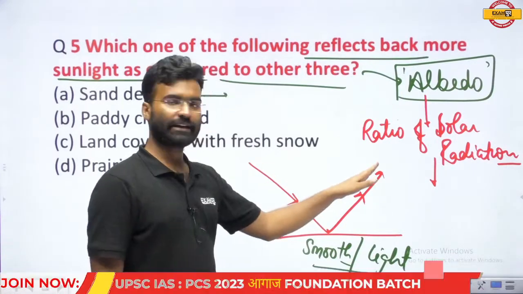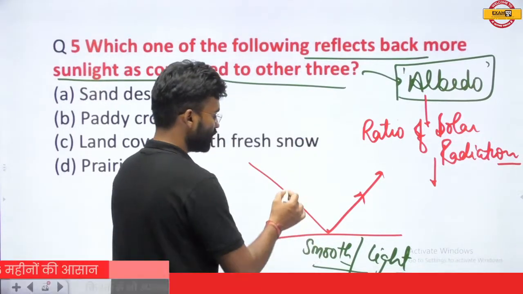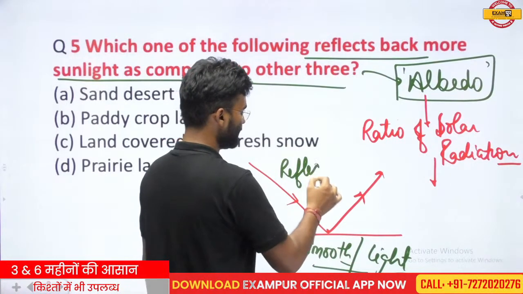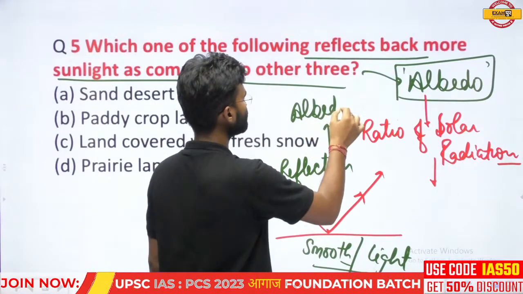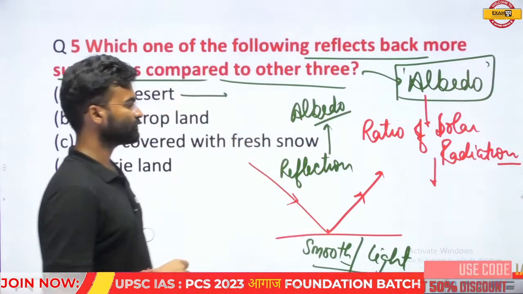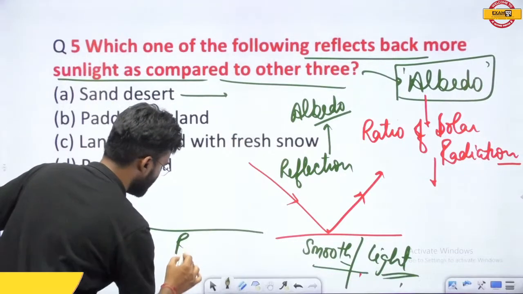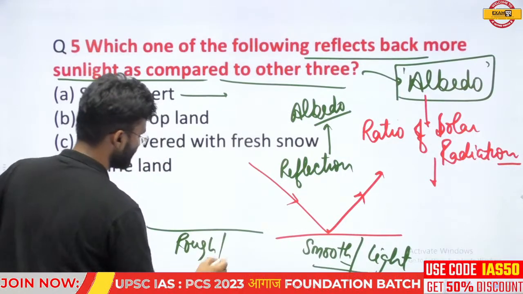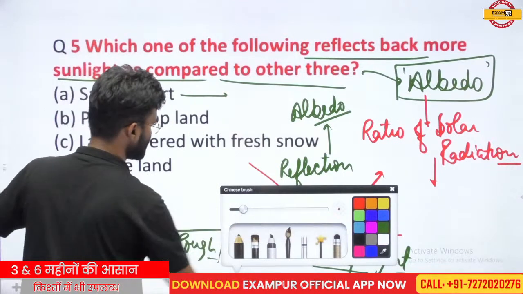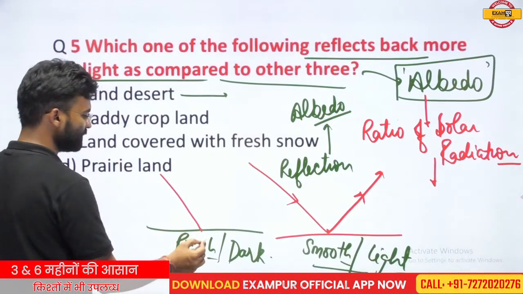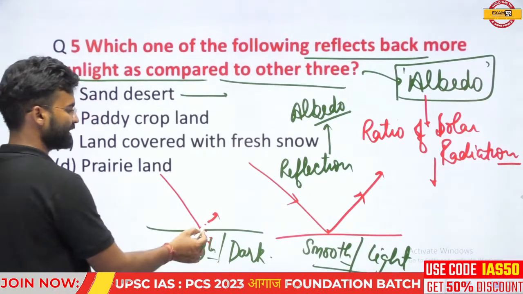If the maximum reflection rate is found, that means the albedo will be high. If the reflection rate is high, the albedo will be high. And if any surface is rough in nature and dark in color, then this surface absorbs the maximum portion of the sunlight and less reflection will take place.